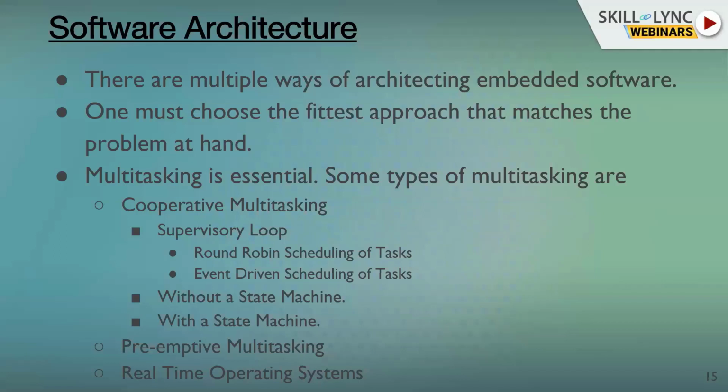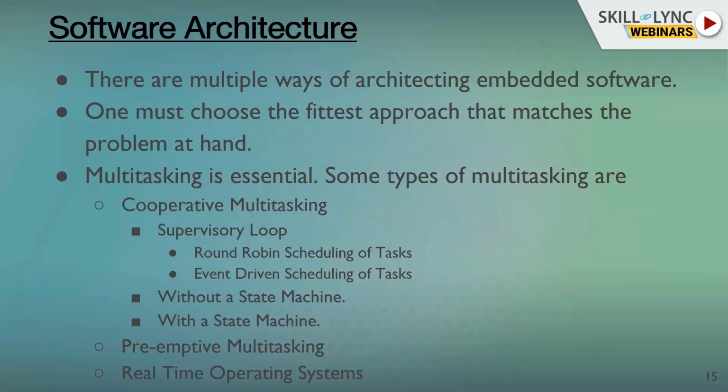It is not the amount of code that you write, it is how you put the code together that matters a lot. And so obviously multitasking is essential, because there are multiple things that the embedded system may be required to do. For example, while it is still gathering inputs, there might be an interrupt coming in from special purpose hardware, which is saying you have to service my request right now. When this happens, this is a condition that the software architect has to look at and plan for. So essentially you have to include some kind of multitasking ability.